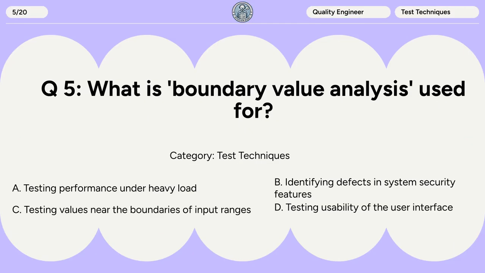Question 5. What is boundary value analysis used for? A. Testing performance under heavy load. B. Identifying defects in system security features. C. Testing values near the boundaries of input ranges. D. Testing usability of the user interface.